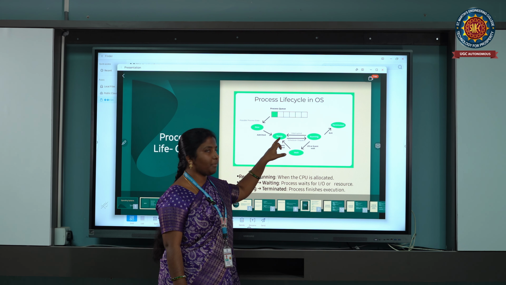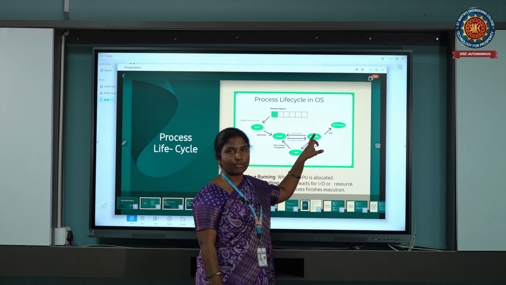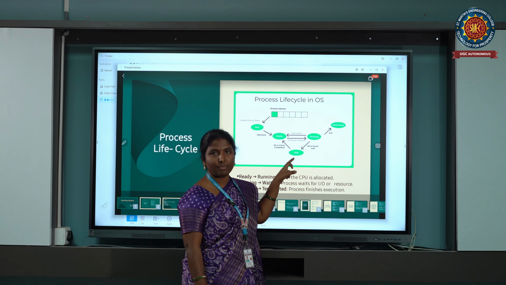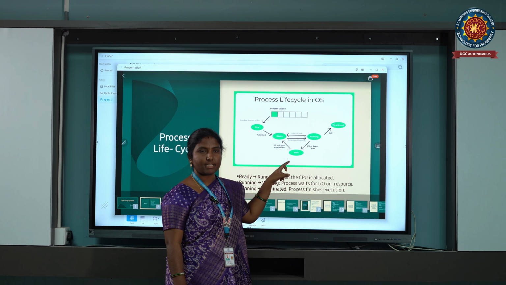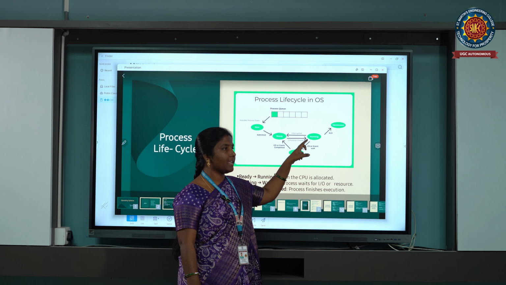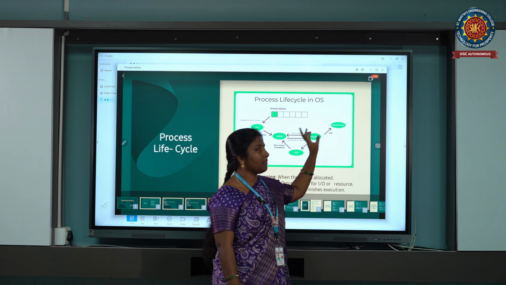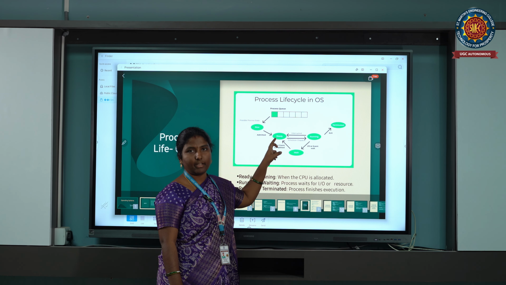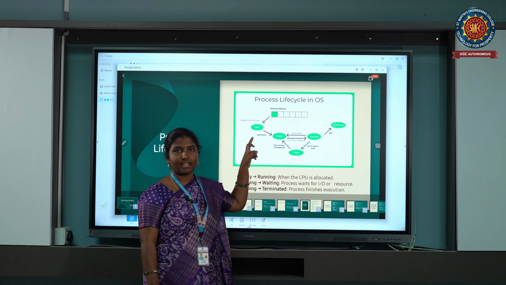And if it gets the processor, it executes in the running state, and after completion of the process execution, it terminates. If it is seeking input output operations to be performed, it should wait, it should perform all the input output operations, and it should resume back to the ready state. After here, it should go to the running state, complete the execution of the process which is scheduled, and terminate after the completion of the execution of the process which is there in the ready queue. So this is the life cycle for a single process.